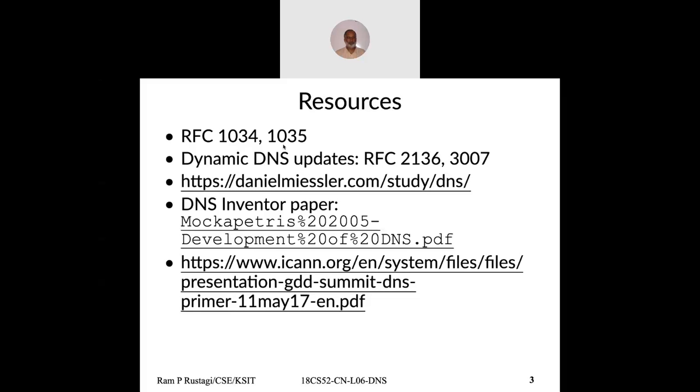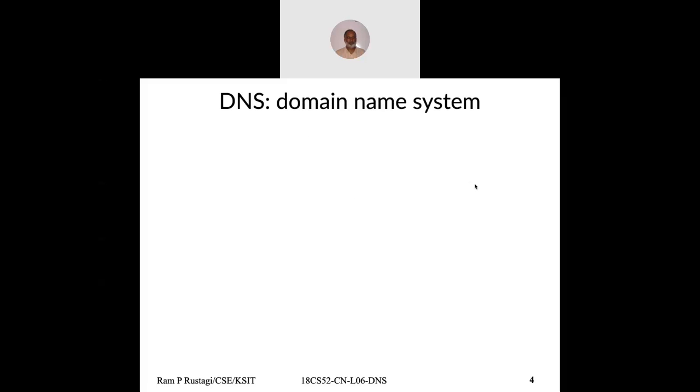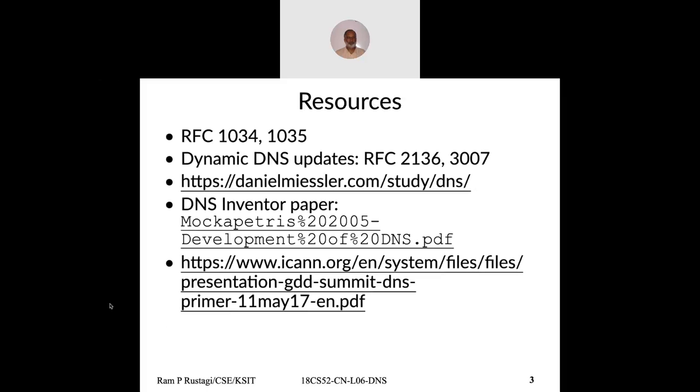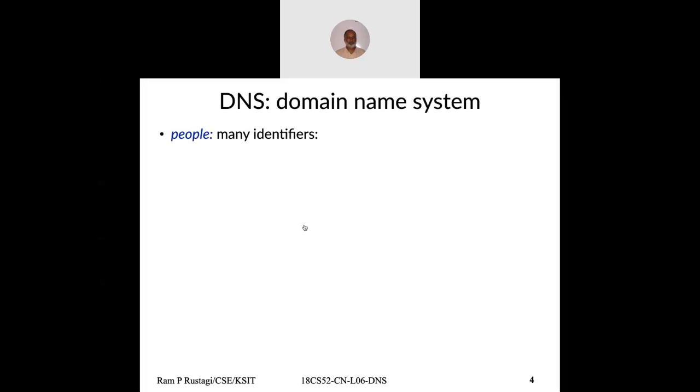Then there are some other good resources I have given you. Daniel Miessler has slides and a normal website on the basics of DNS. You'll probably understand it much better reading it there, even compared to a textbook. And Paul Mockapetris was the inventor of the DNS. You'll probably find his paper online. I had not verified the link, but it was working before. If not, I can send you the paper, for those who are interested. So let's just start.